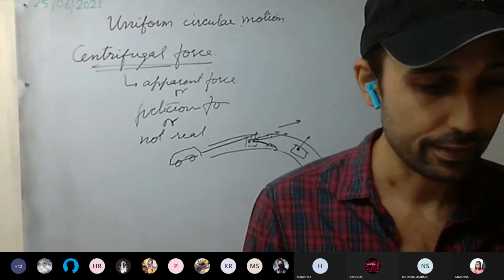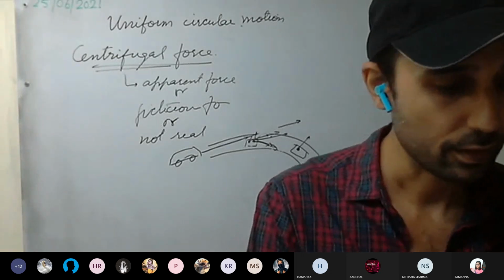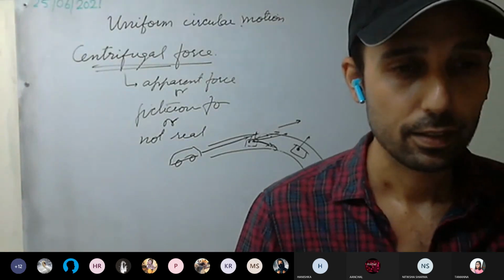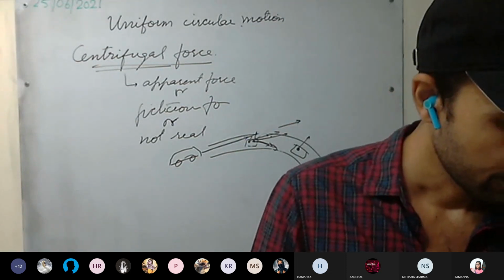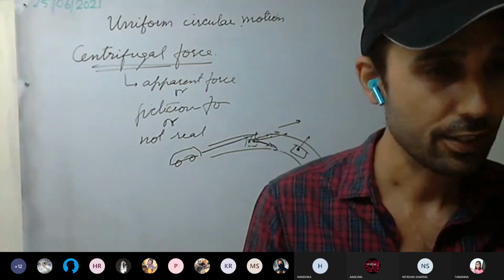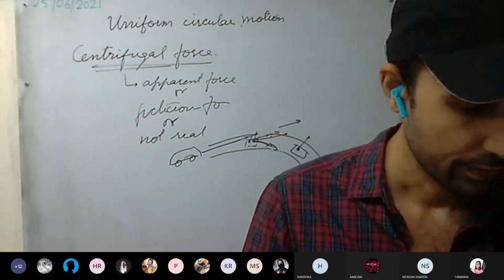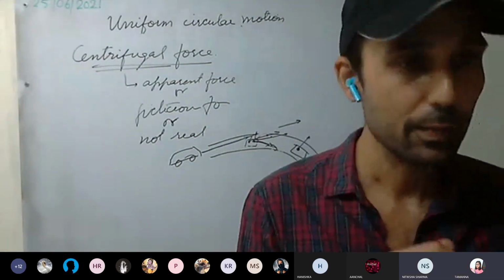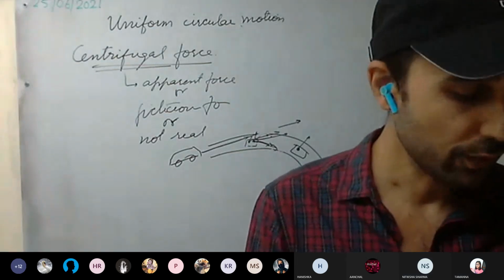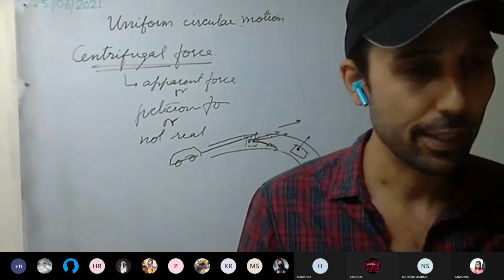Experiment is there. On Monday, what we are going to do is discuss this experiment.